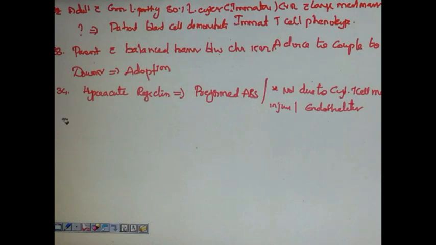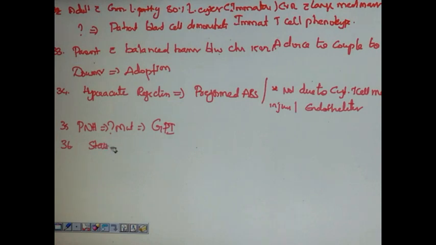Next question, mutation in which of the following genes is important in paroxysmal nocturnal hemoglobinuria? The answer is GPI, glycosyl phosphatidyl inositol.